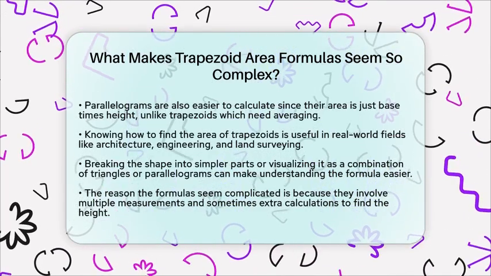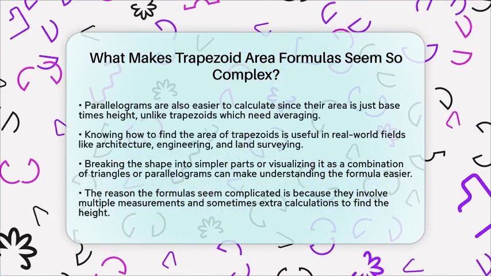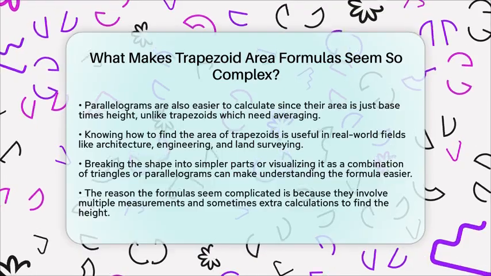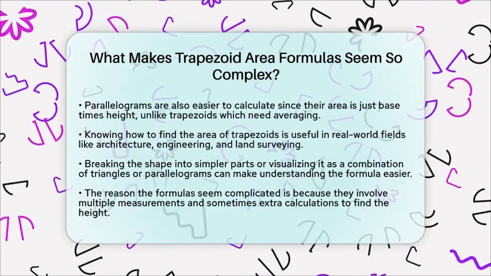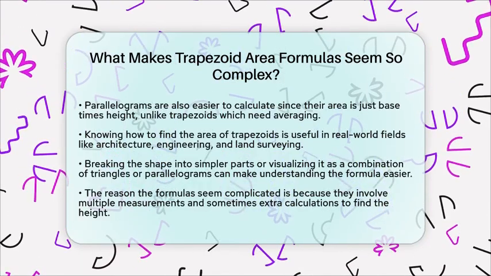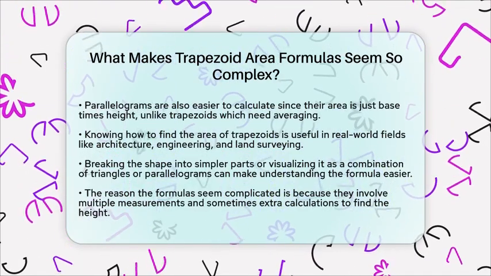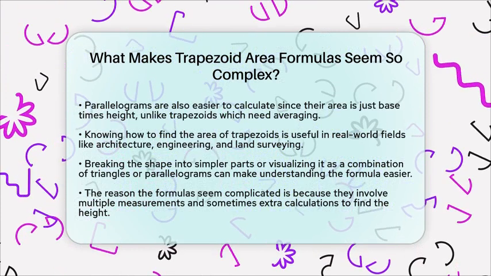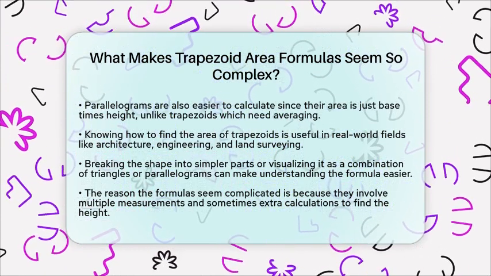So, the reason the formulas seem complicated is because they combine the lengths of two different sides, involve understanding the perpendicular height, and sometimes require extra steps to find that height. Visualizing the shape as half of a parallelogram or splitting it into triangles can make the process easier to understand. Once you see how the parts fit together, the formula becomes less intimidating and easier to remember.